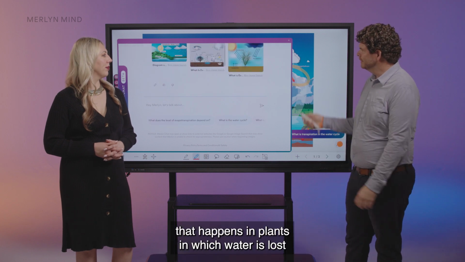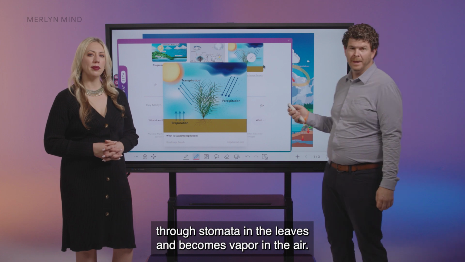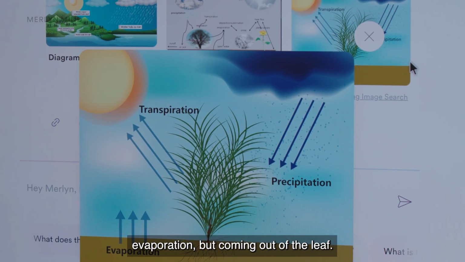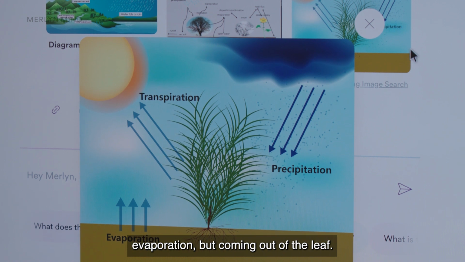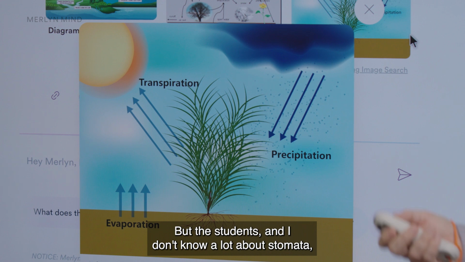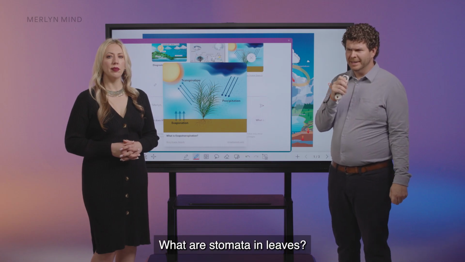Transpiration is a process that happens in plants, in which water is lost through stomata in the leaves and becomes vapor in the air. And what we learned is transpiration is kind of like evaporation, but coming out of the leaf. And we learned something about stomata. But the students and I don't know a lot about stomata, so we asked Merlyn, what are stomata in leaves?